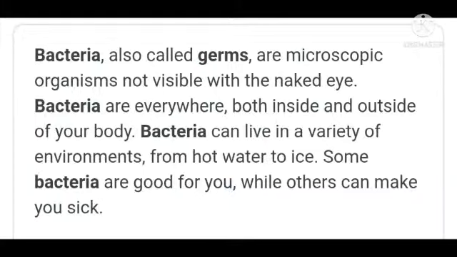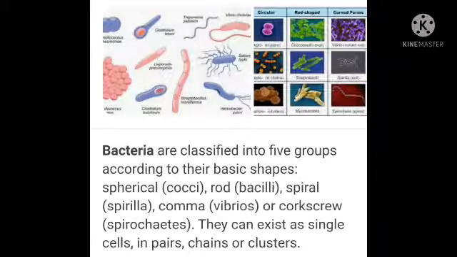So first of all we are going to discuss bacteria. Bacteria, also called germs, are microscopic organisms not visible with the naked eye. That's why we require a microscope. Bacteria are everywhere, both inside and outside of our body. Bacteria can live in a variety of environments, from hot water to ice. Some bacteria are good for you, but some can make you sick. So let us see the different types of bacteria.